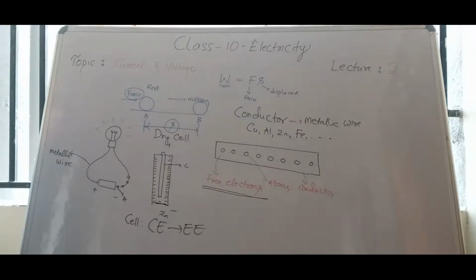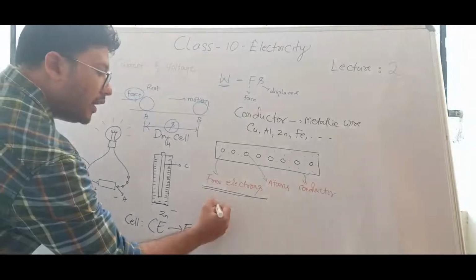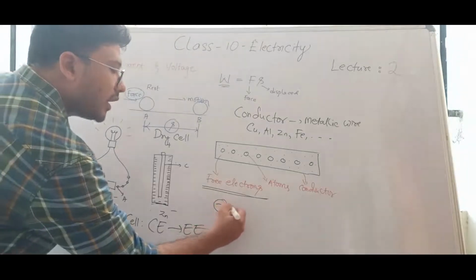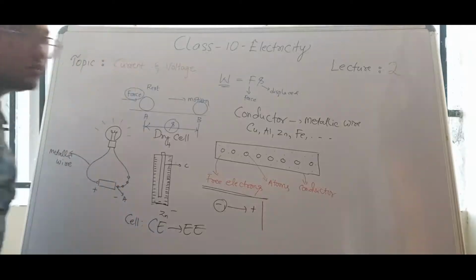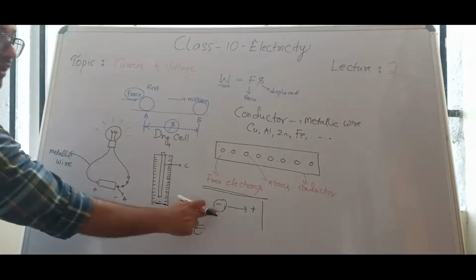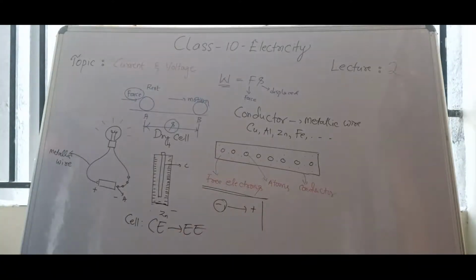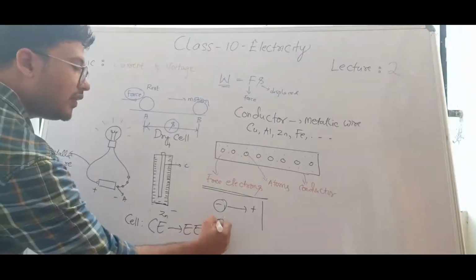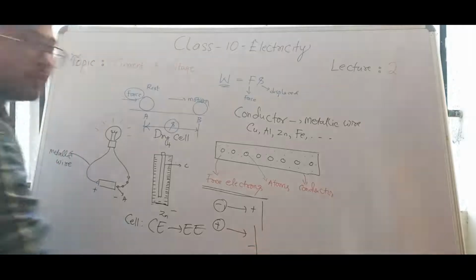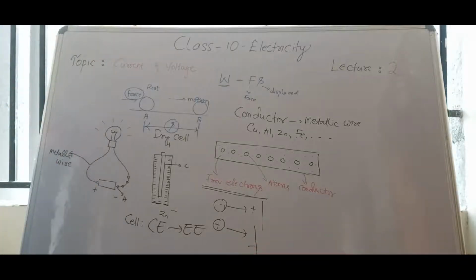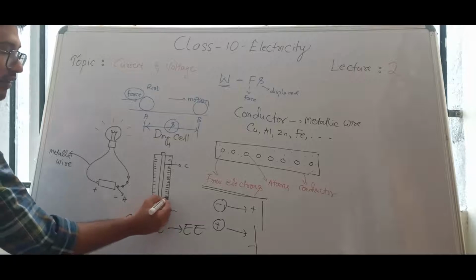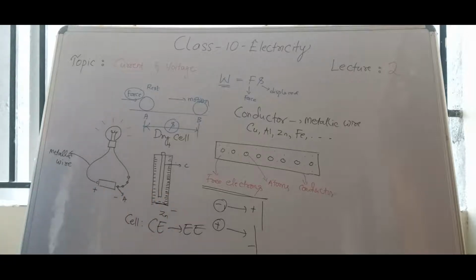Now, in 6th class we have studied one thing. Negative charges will always try to move towards the positive terminal, and positive charges will always try to move towards the negative terminal. I mean, oppositely. Like charges repel, unlike charges attract. Did you hear that? Right. The same thing will happen. Now you see these are electrons, and electrons will try to move towards the